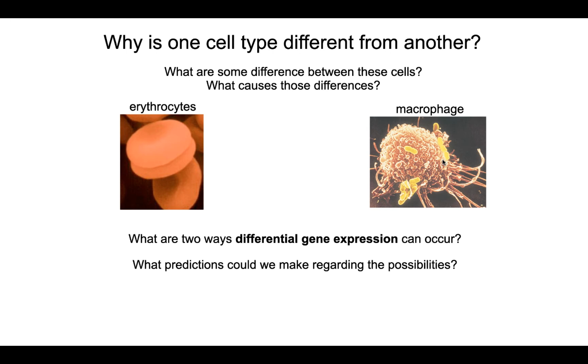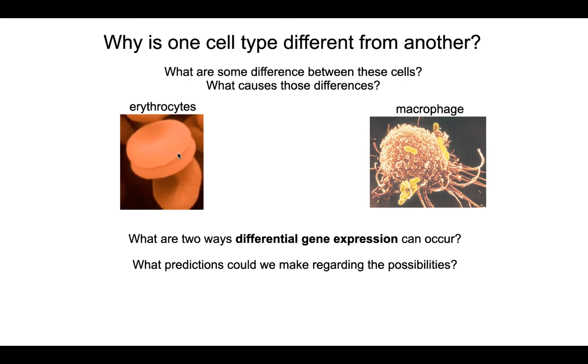Genes are what encode proteins. So if this is making the erythrocyte protein, it means that it is transcribing the hemoglobin gene. This is called differential gene expression. Different cell types make, or express, different subsets of genes, okay? Differential gene expression. Now, there are two ways in which differential gene expression can occur.